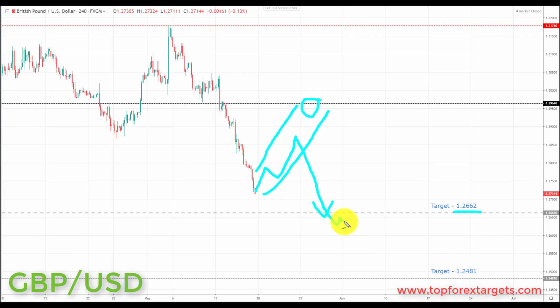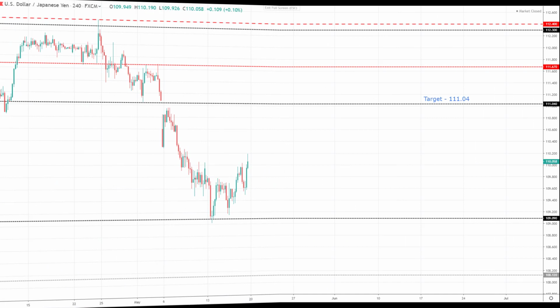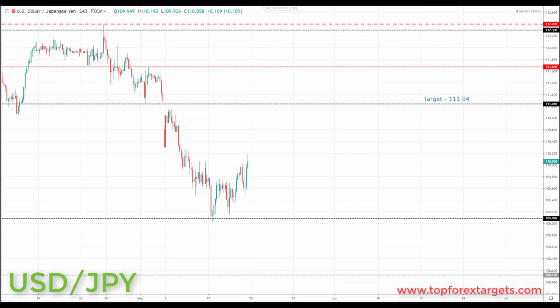And if we can get a breakthrough here, we're going to be looking down towards the next key area of support to the downside and target 2 at the 1.2481. So the next market we're going to look at is US dollar Japanese yen.